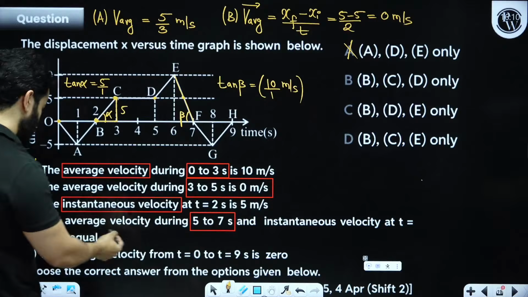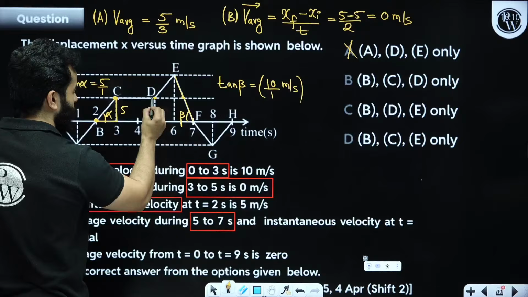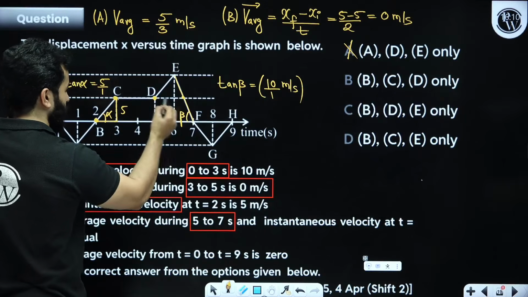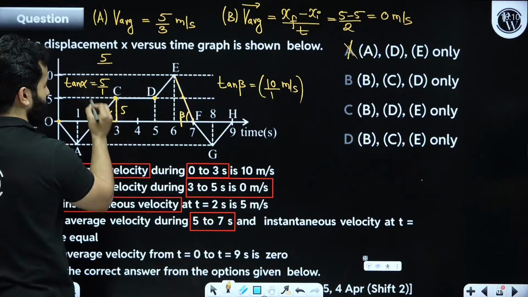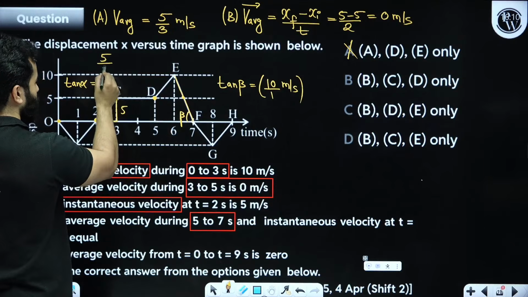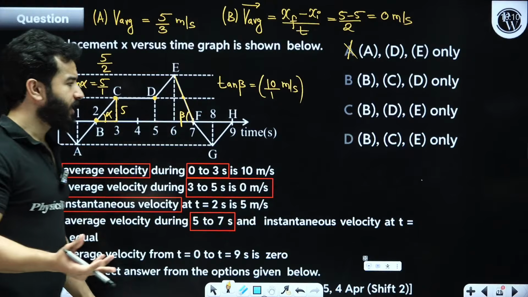And what they are saying, the average velocity between 5 to 7. So average velocity between 5 to 7 will be: initially it was 5, finally it is at 0. So that means displacement is 5 and time is 2. So this is absolutely wrong. So D is absolutely wrong. B, C is correct. So that means D is correct.